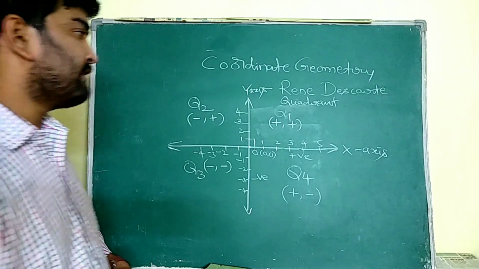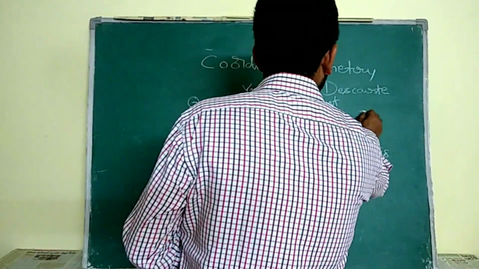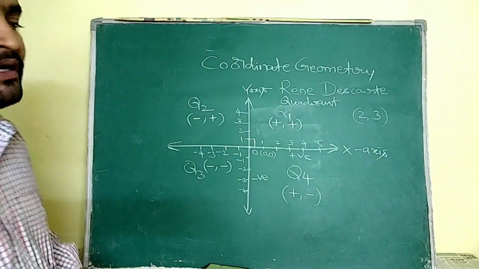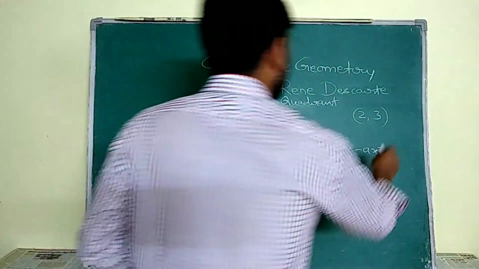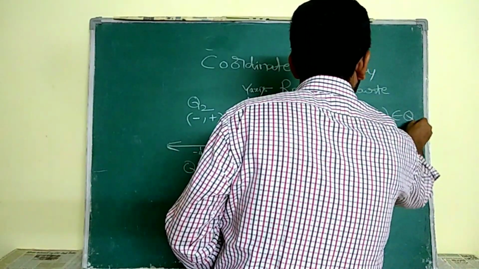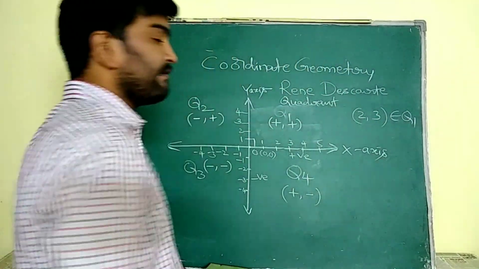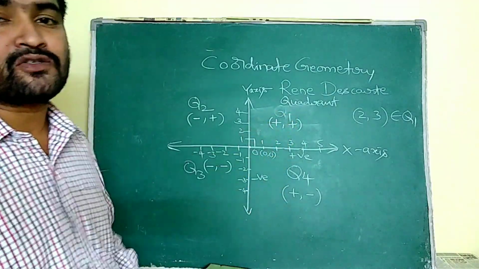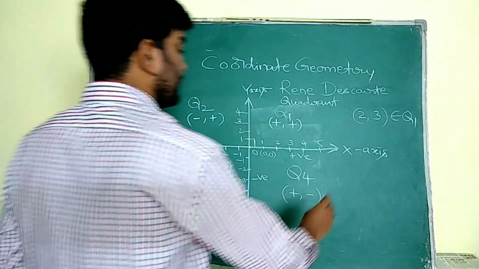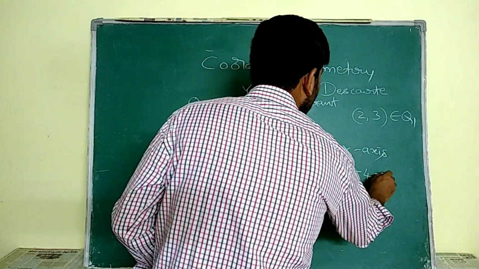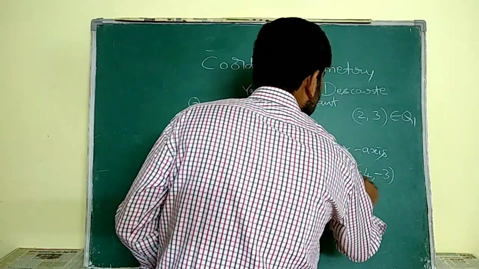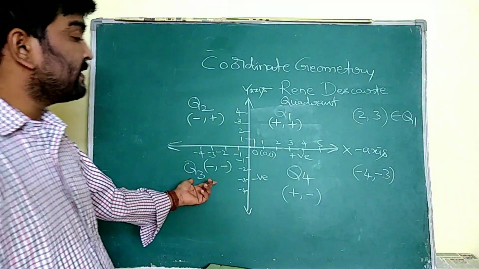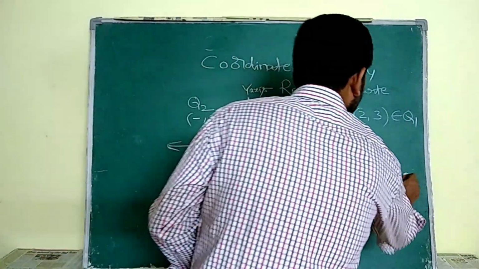Suppose I give you (2, 3). Which quadrant does this point belong to? It belongs to quadrant 1, because both the given x and y coordinates are positive. For example, if I give you (-4, -3), here the x coordinate and y coordinate are both negative, so it belongs to quadrant 3.